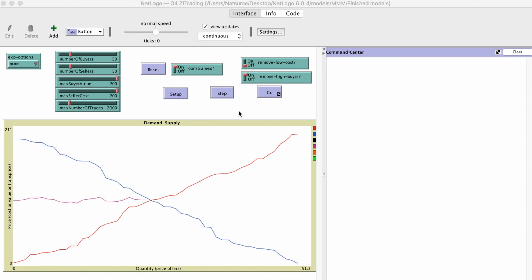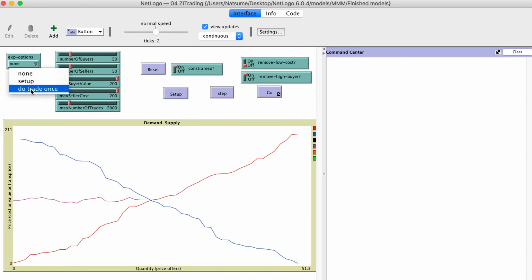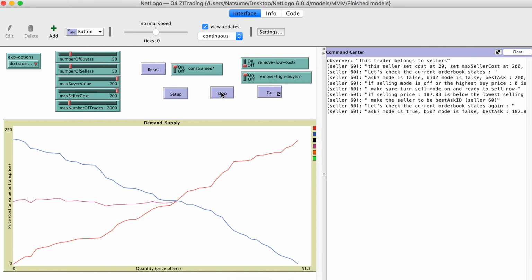In this video, we are going to examine how those zero intelligence agents trade with each other. Okay, we will do the step. The step doesn't show anything. That is because we haven't set this. Okay, we do it again.